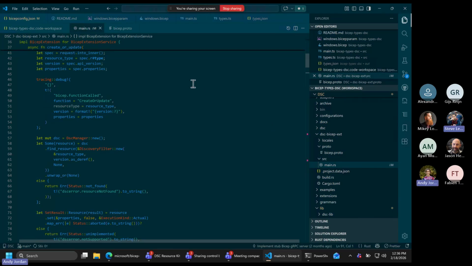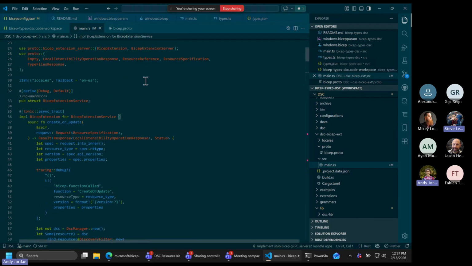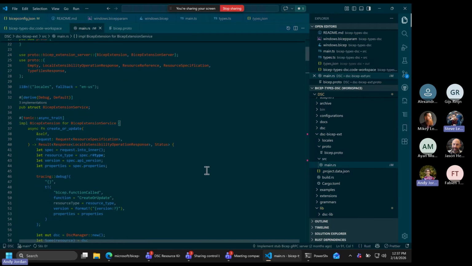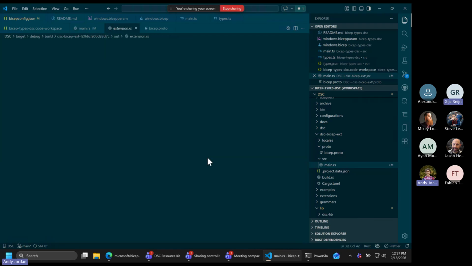I mean, the thing that's kind of nice between both Bicep and DSC is the underlying syntax is JSON, right? So that's easily understood and the limitations are fixed. So it's easy to go between the two in that sense. True.